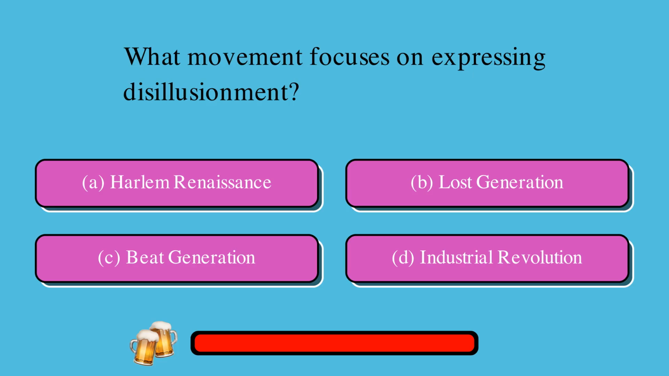What movement focuses on expressing disillusionment? A. Harlem Renaissance, or B. Lost Generation, or C. Beat Generation, or D. Industrial Revolution? The correct answer is B. Lost Generation.